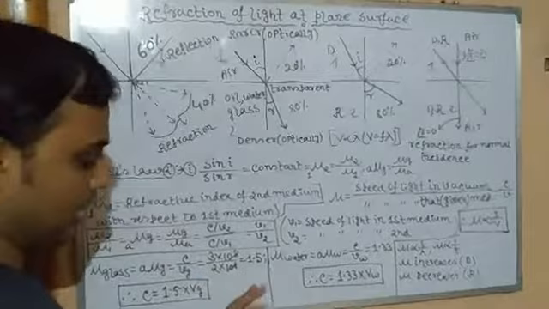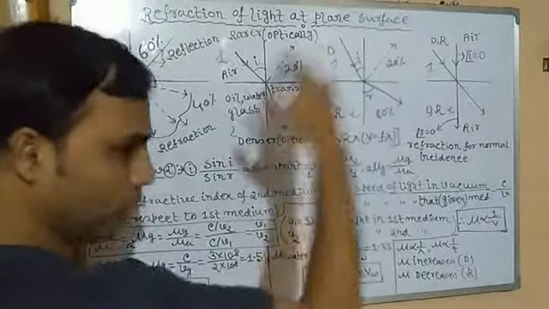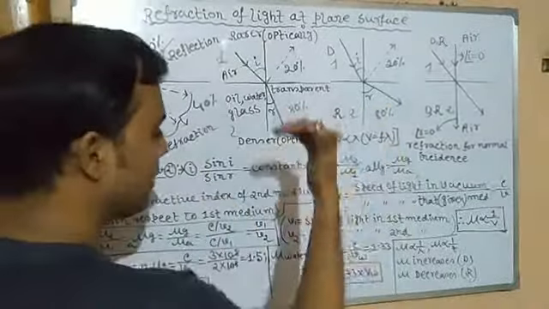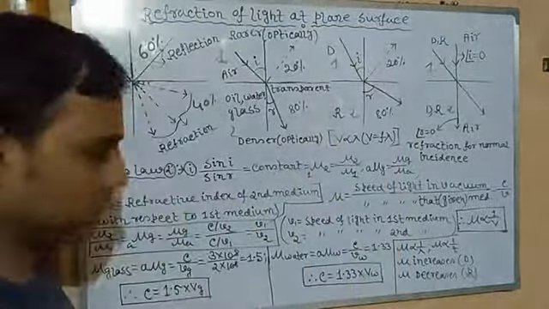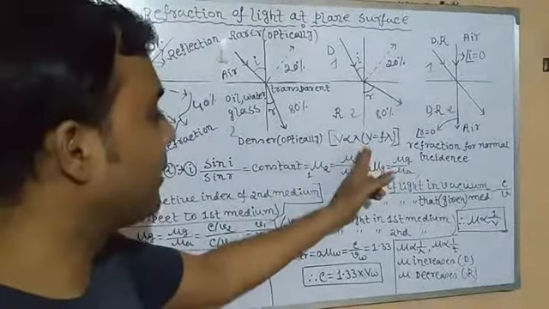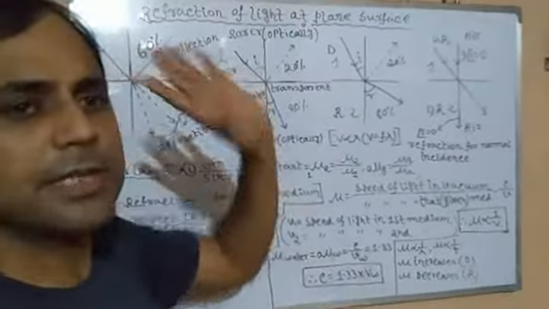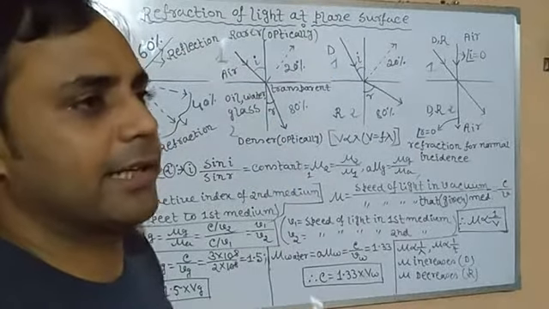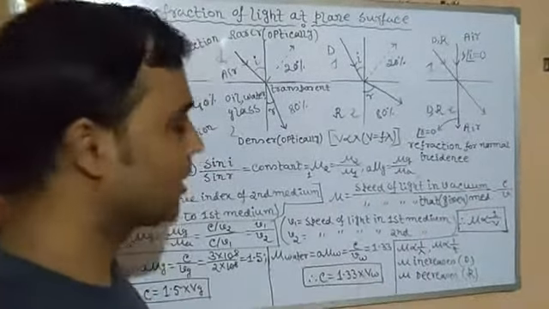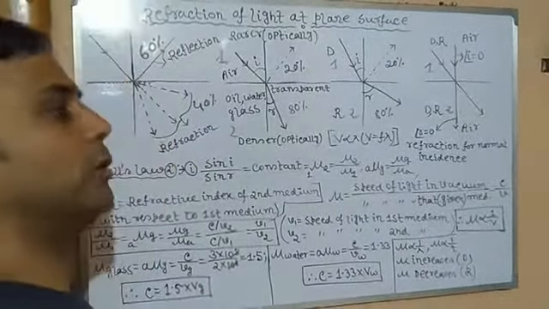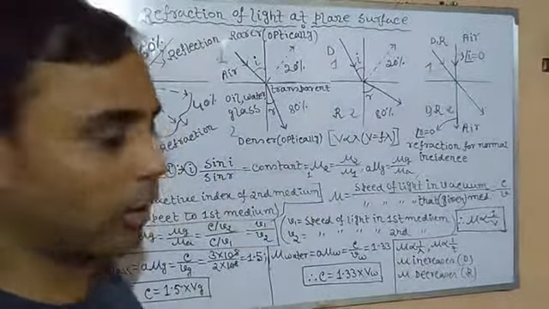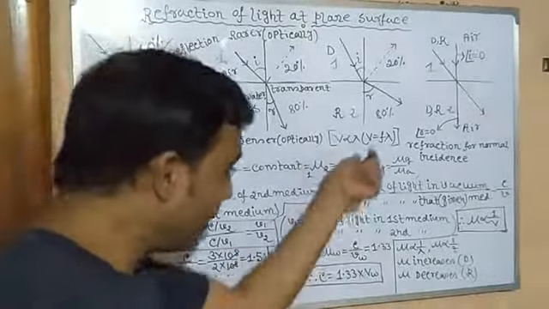Now look at the manner, the style of writing. Left side is the first medium, right side is the second medium. Very easy. Right side up, left side down. Refractive index of the second medium divided by refractive index of the first medium. So at the numerator, always will be the second medium. How will you remember? Greater value will always be towards the right side, less value towards the left side. At the numerator, the greater value. It's 2, 1, not 1, 2. If it is 2 mu 1, then it will be mu 1 by mu 2.